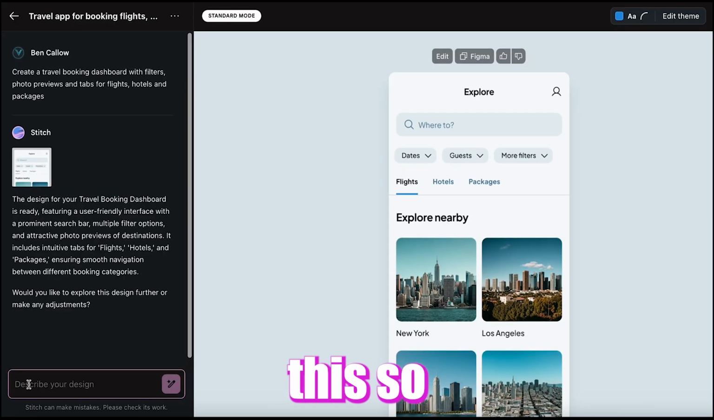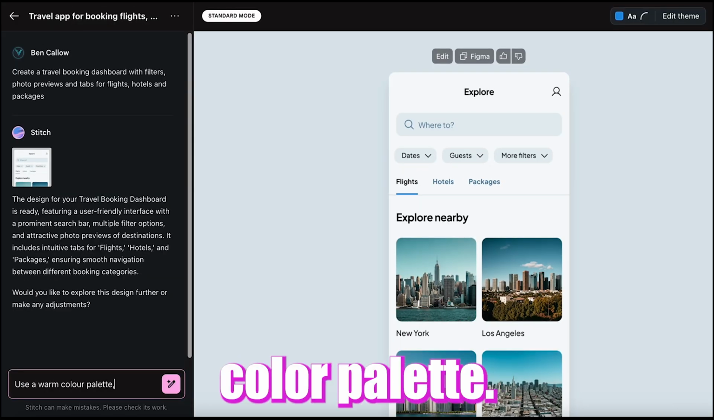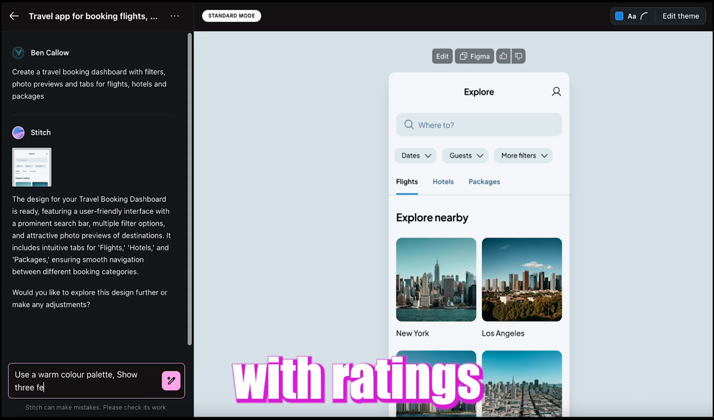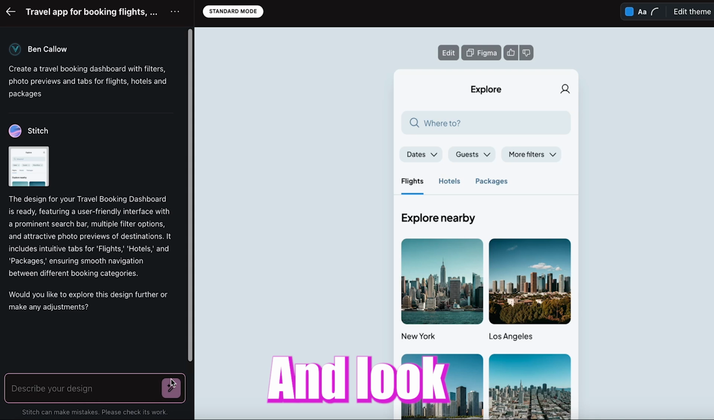I want to customize this, so I just talk to it. Use a warm color palette. Show 3 featured destinations with ratings and user reviews. Boom. Updated instantly. And look what it did.